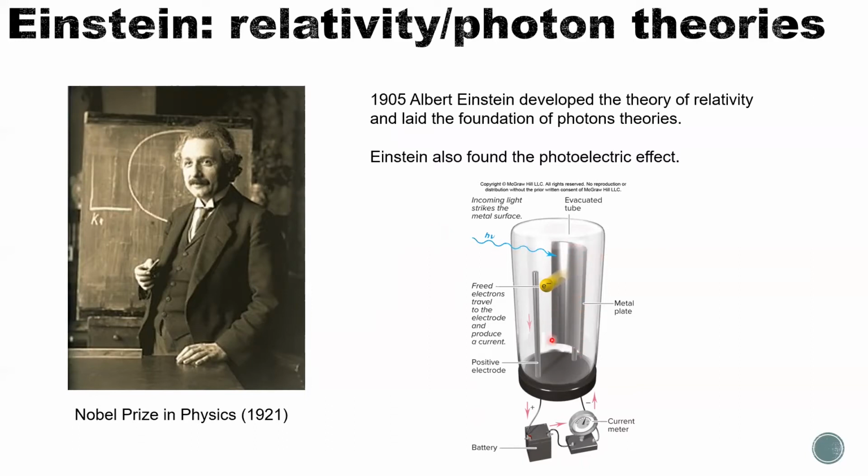This metal piece can emit electrons, which create a circuit in this device and can be detected. In later videos, we're going to talk about this photoelectric effect in more detail, so I'm not talking too much now. Also, Einstein won the Nobel Prize in physics in 1921.